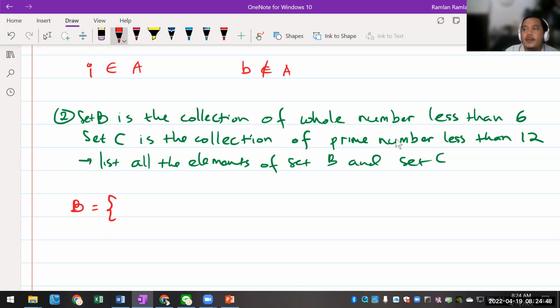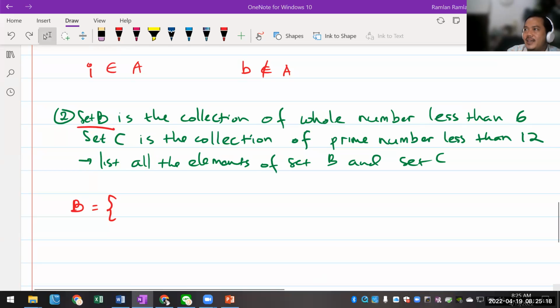Okay, I'm gonna go to Aruni. Aruni, can you tell me what are the elements of set B? Bilangan bulat kurang dari 6, apa aja? Halo.